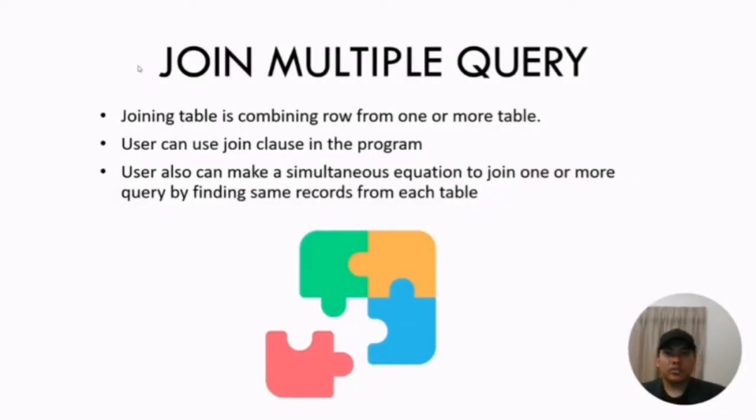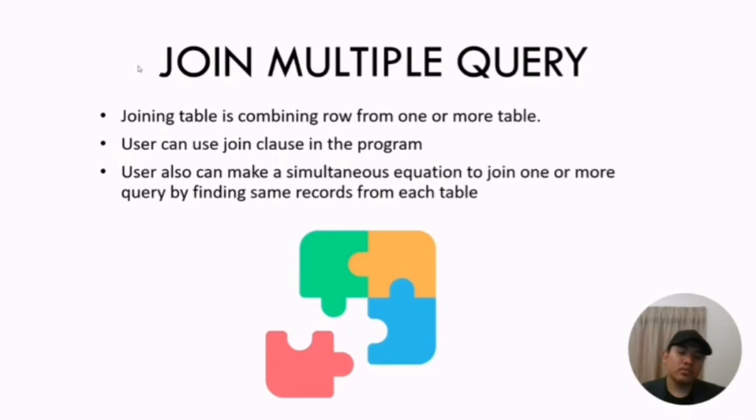Okay, so this is the join multiple query. So the definition of join multiple query is joining tables by combining rows from one or more tables, which means from table A and table B, we can combine them. So to join the query, the user can use the join clause in the program, meaning join A table and join B table,